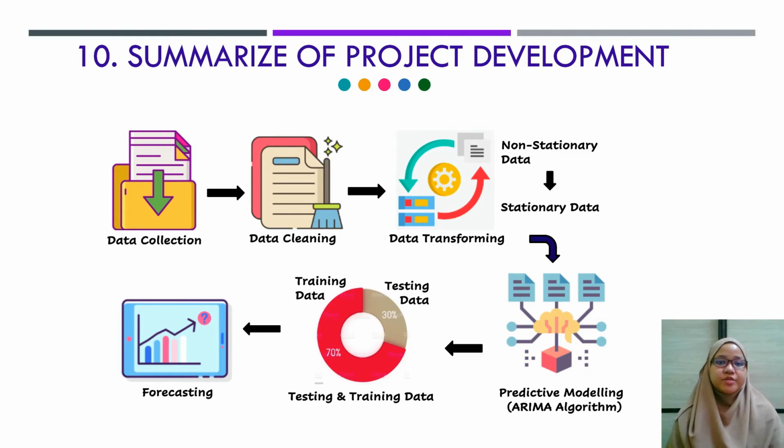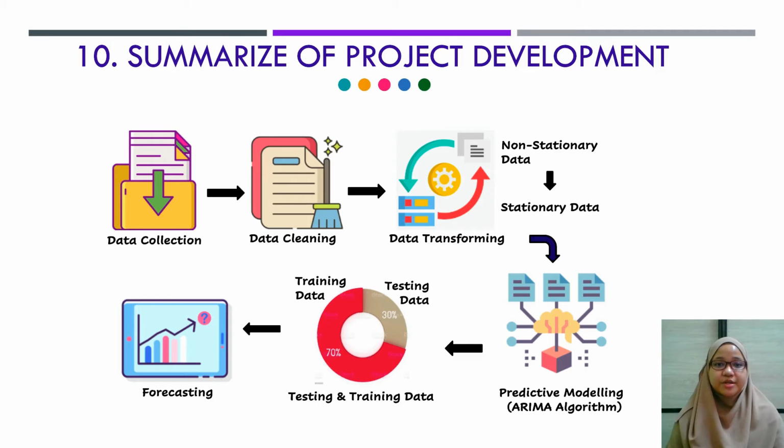This summarizes the project development, where it starts with data collection, where the quarterly reports of Dutch Lady Milk Industries Berhad are downloaded from Bursa Malaysia, and then the data are checked for missing values. When the data is clean, it is ready to be transformed from non-stationary data into stationary data by using the p-value indicator: if the p-value is more than 0.05, the data is non-stationary and therefore needs to be transformed into stationary data. After the data is stationary, it will be fed into the ARIMA model.